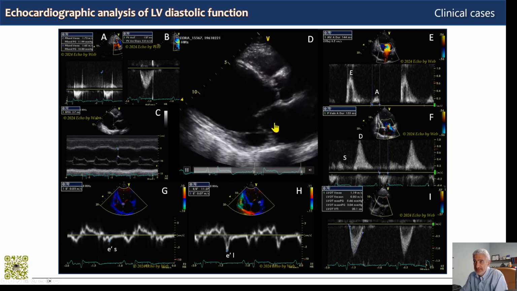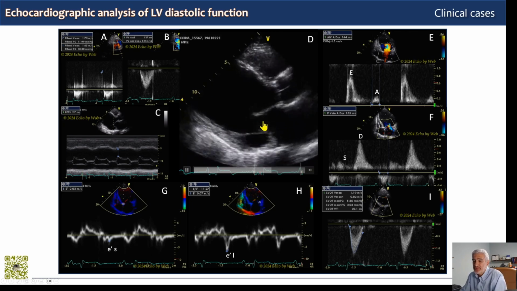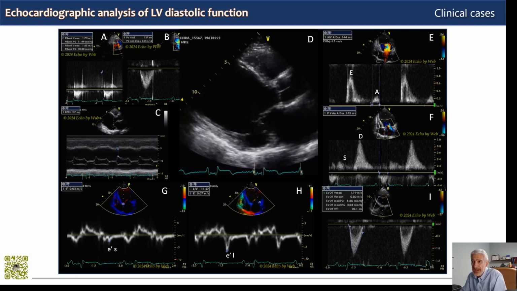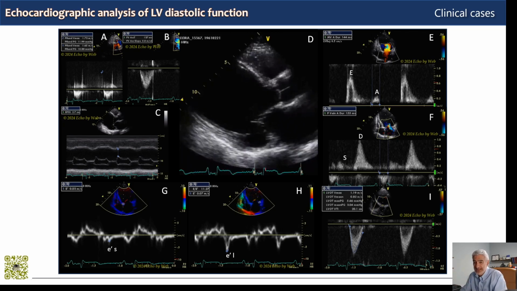We have left atrial dilatation, we have a left ventricular increased mass index, as you can estimate qualitatively on this parasternal long axis view. So how do we proceed to the evaluation of diastolic function? Well, our quest for diastolic dysfunction follows our routine examination.